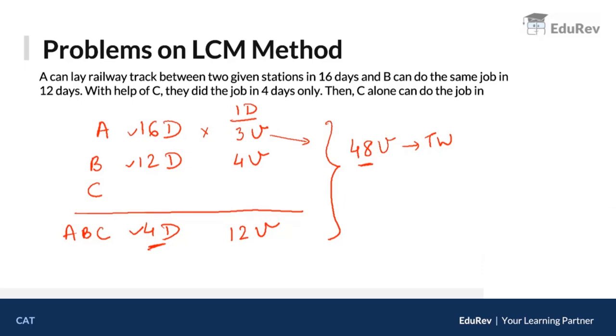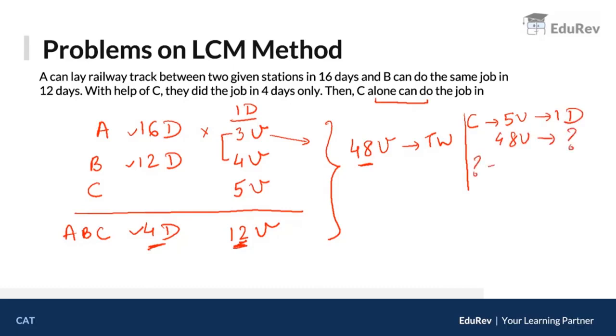Now the question is C did how many units? See, A and B मिला के did 7 units. Total 12 units are done. So can I say C will do 12 minus 7 which is 5 units. ठीक है, so C will do 5 units in 1 day. Now let's talk about C. They are asking you C alone will do the job in how many days? Now C does 5 units in 1 day. So in order to do 48 units, C will take how many days? So your days will be 48 upon 5.